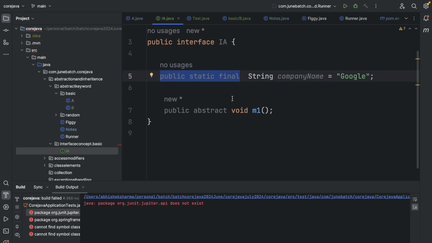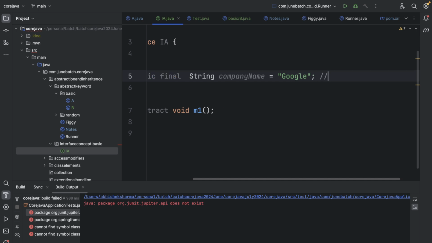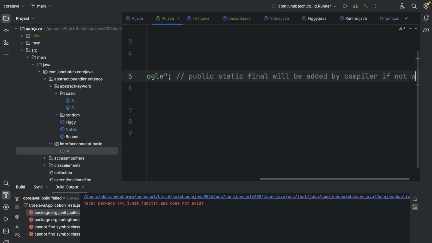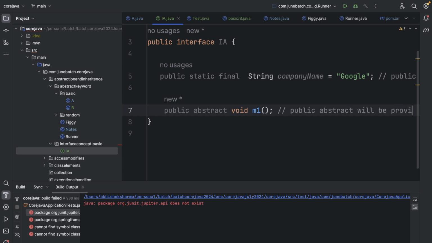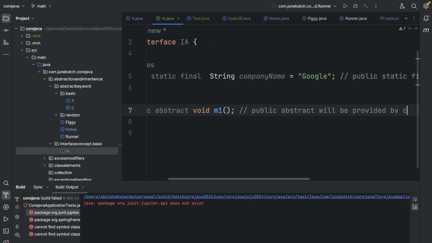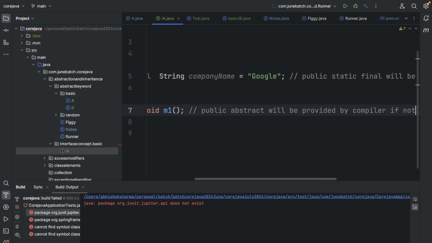So both things will be the same. It will be added by the compiler if not written. Cool. So we don't write this thing, right? And this public abstract will also be provided by the compiler if not written, right?